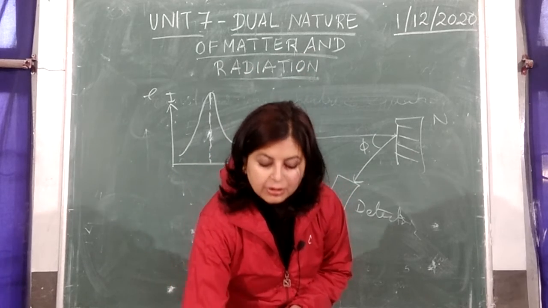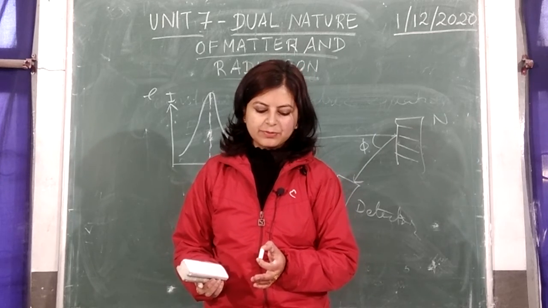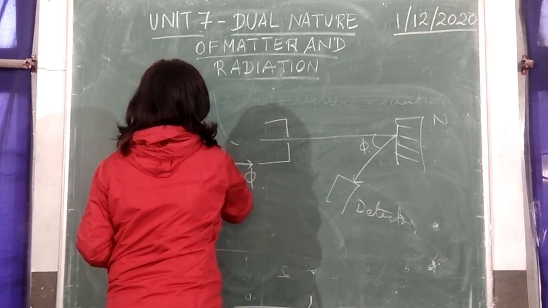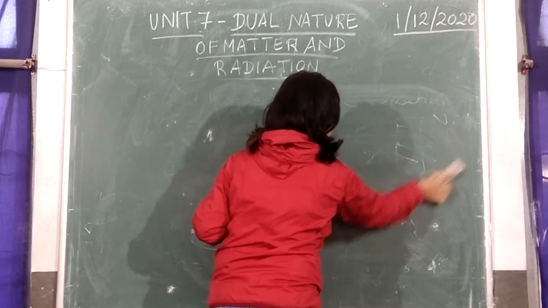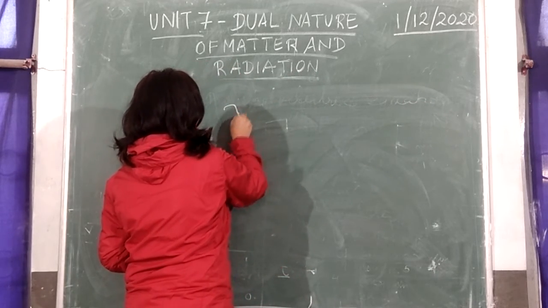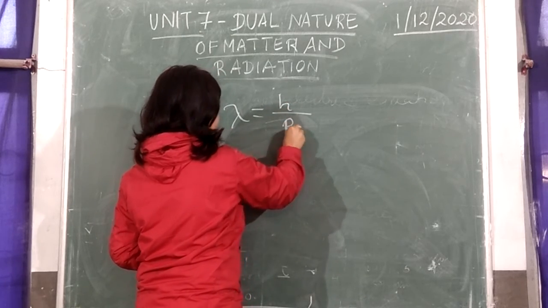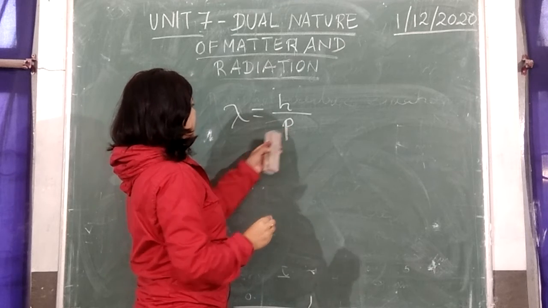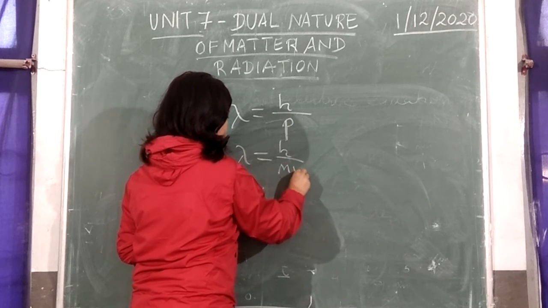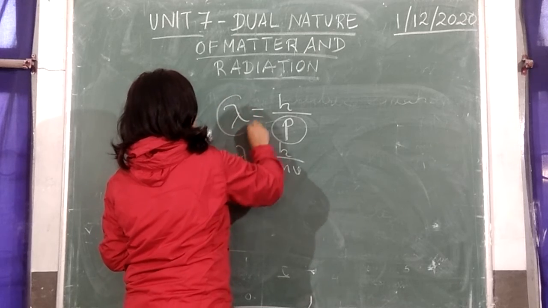Now the wave associated with the moving particle is called matter wave or de Broglie wave, whose wavelength is called de Broglie wavelength because it came from de Broglie's hypothesis of dual nature of matter. The de Broglie wavelength λ is given by h/p, where p is the momentum of the particle, or you can say that λ = h/(mv). Now p talks about the particle nature and λ talks about the wave nature.